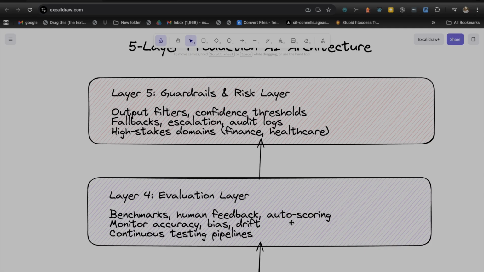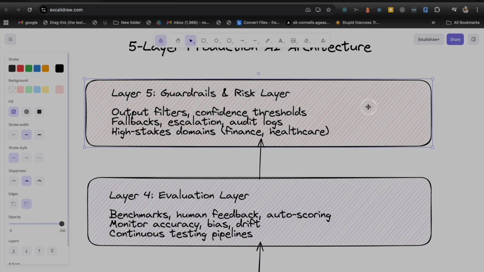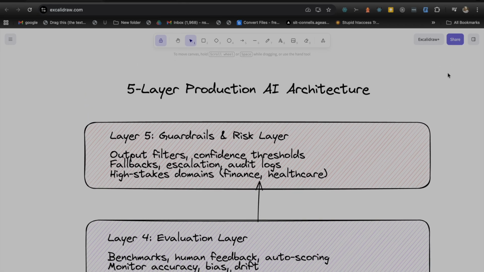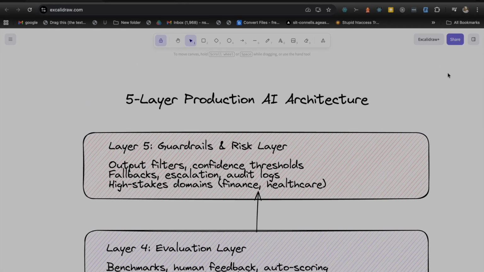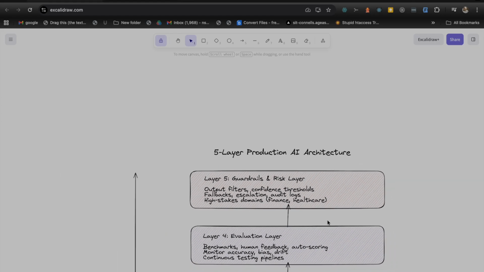If we talk about different kinds of domains, like the finance domain or healthcare domain, as you can see here, for either of them we will have to set up guardrails. We may need to set up token authentication, or if we have to do any audit logs, all these things can be done at the guardrail layer.